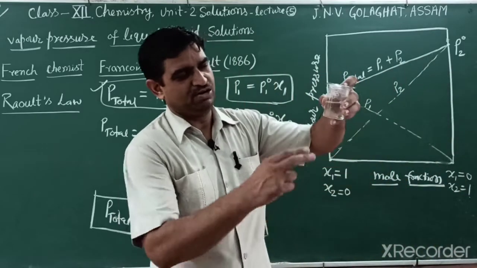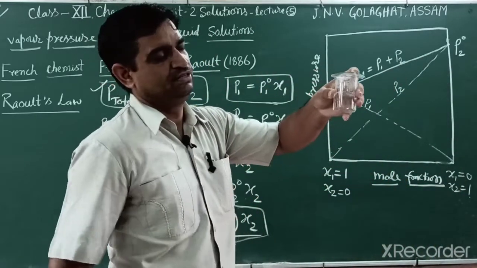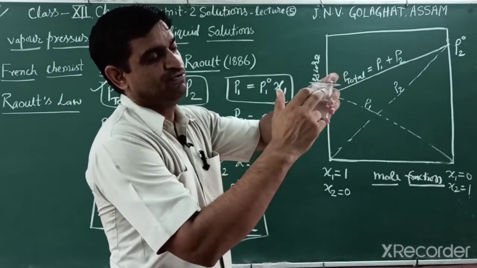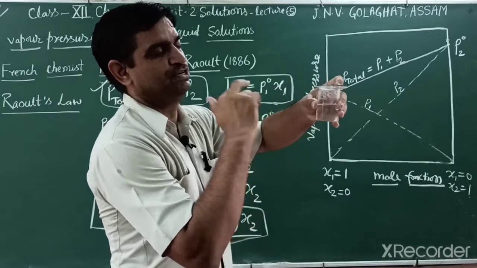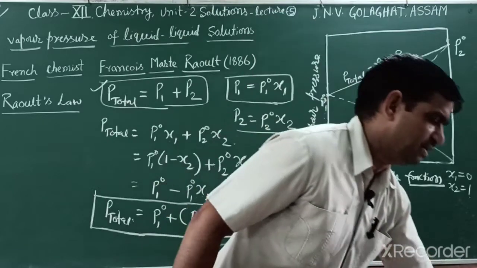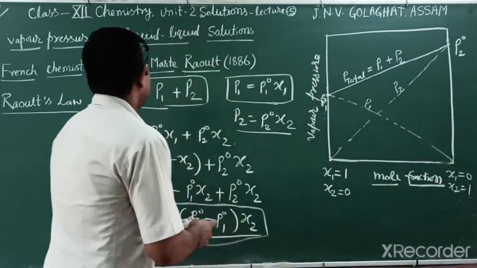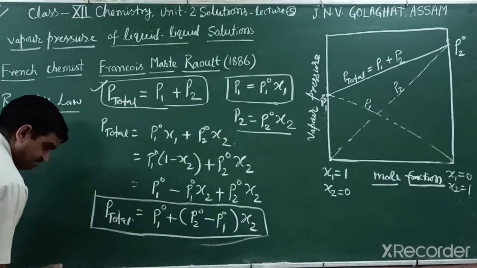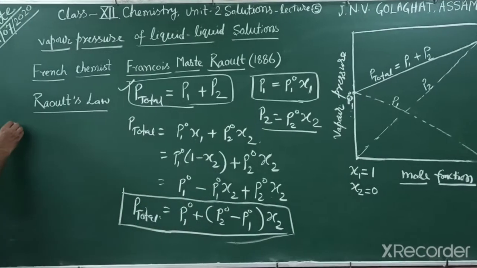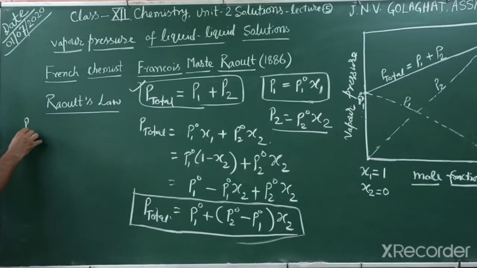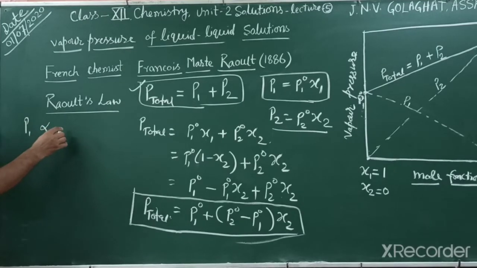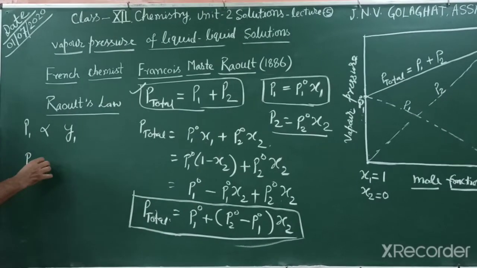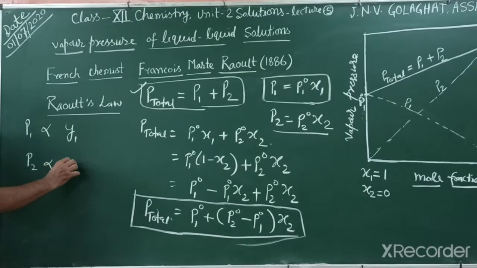Another thing, we want to find out the vapor phase composition. There is a mole fraction inside the solution, but we want to know what the mole fraction is on the upper side, in the vapor state. So that mole fraction we can identify by another formula. We can write here mole fraction at vapor state. In vapor state, partial pressure is directly proportional to the respective mole fraction, that is Y1. And the partial pressure of the other component is directly proportional to Y2.